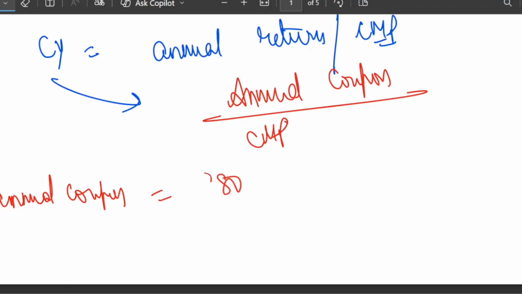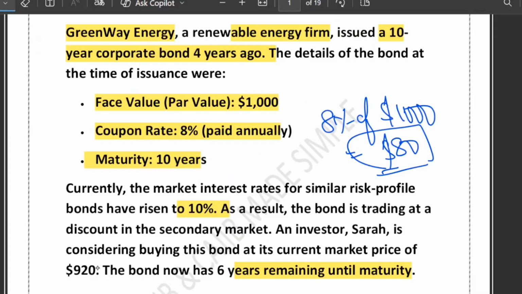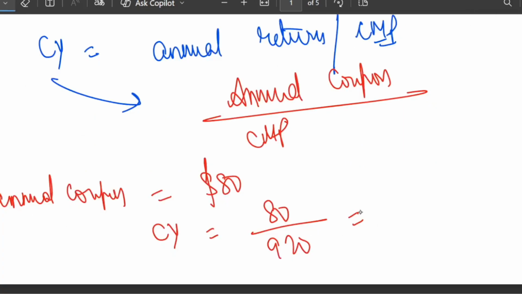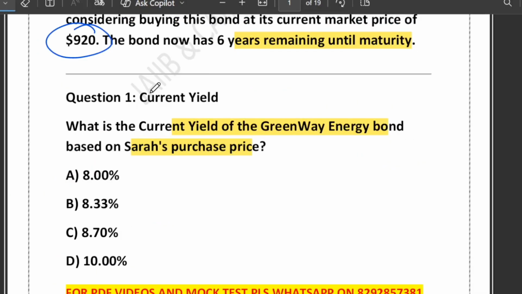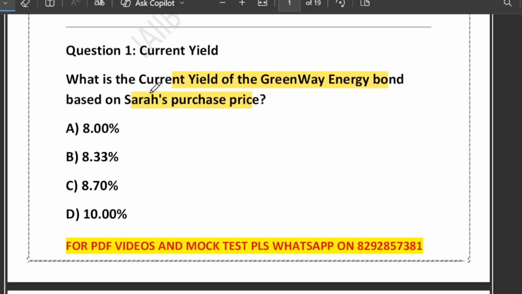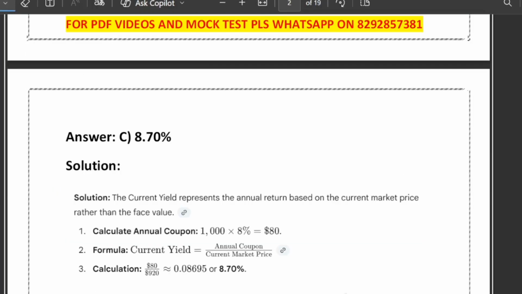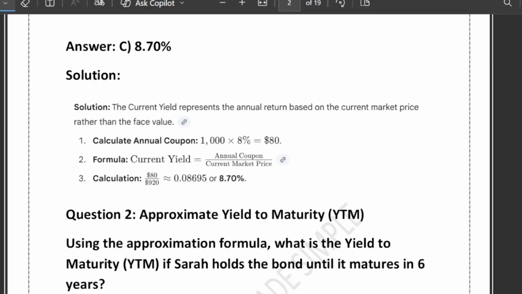Just apply the formula: current yield is 80 divided by 920, where 920 is the current market price. 80 divided by 920 gives you 8.70%. So the correct answer to this question is 8.70%, option C. The current yield of the Greenway Energy bond is 8.70%. I hope it is crystal clear.